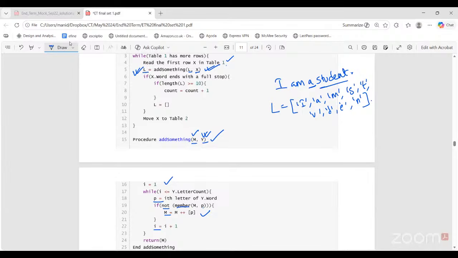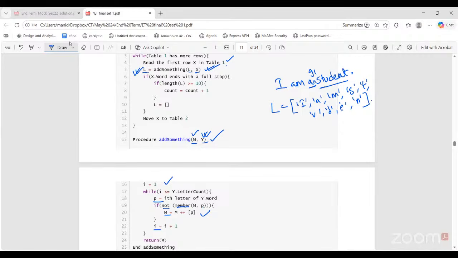Now I have to check if the length of L is greater than or equal to 10. So here I can see the length of my list is 9. So 9 is not greater than or equal to 10. So count will not be incremented. Why? Because I am looking for such sentences which have at least 10 distinct letters in it. Okay.